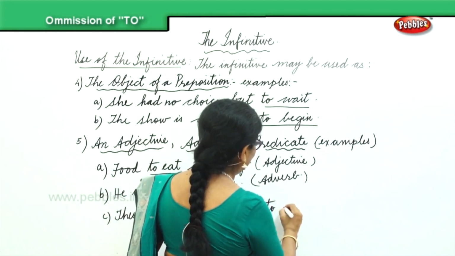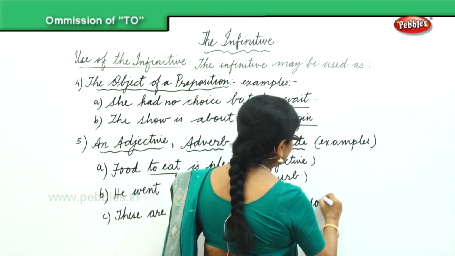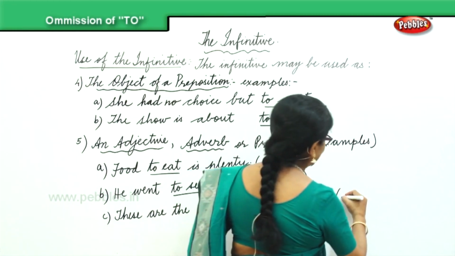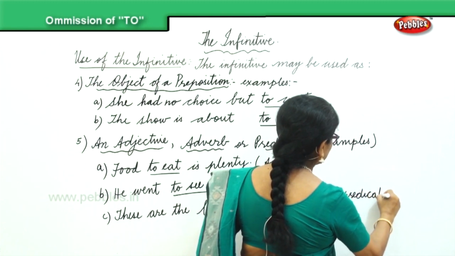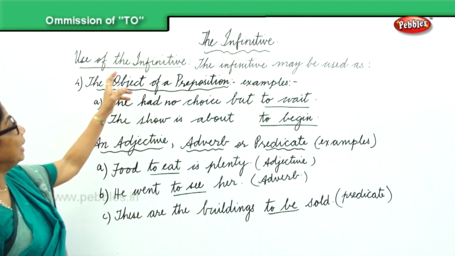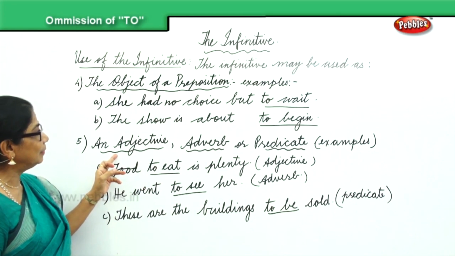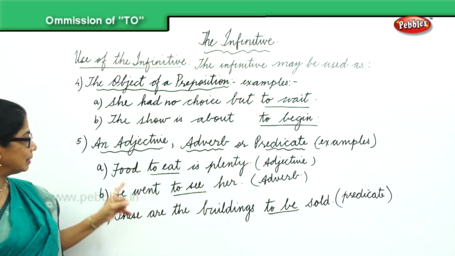So here, to be sold. In this third one, we use it as a predicate. Okay, so we said the infinitive may be used as an adjective, adverb, or predicate in sentences.